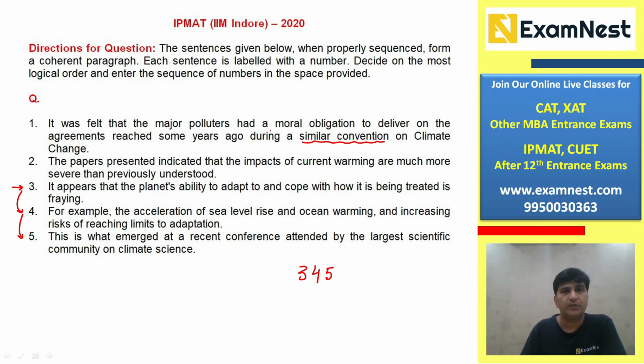It was felt that the major polluters, this sounds more like a concluding statement. The papers presented indicated the impacts of current warming are much more severe than previously understood. So 2 should follow 5 and the last statement should be the first statement. So the correct answer order will be 3, 4, 5, 2, 1.